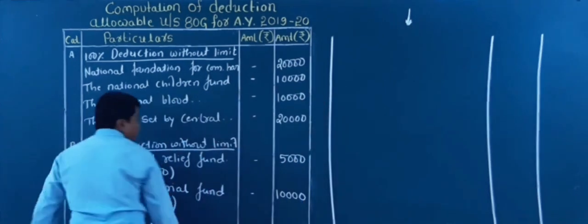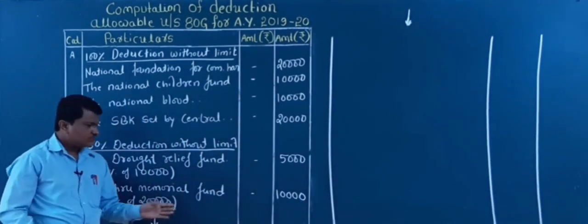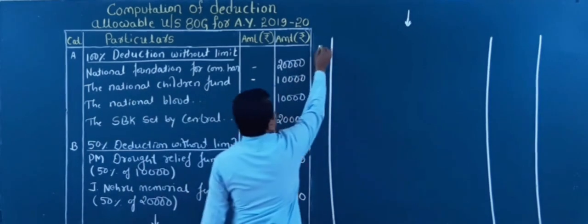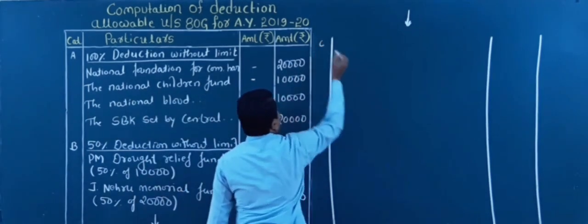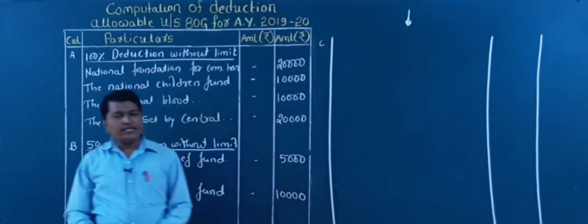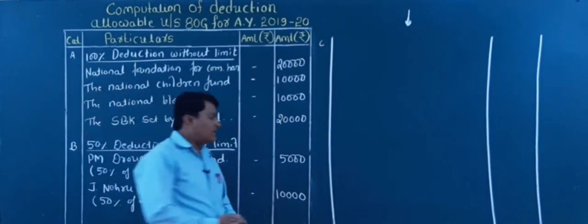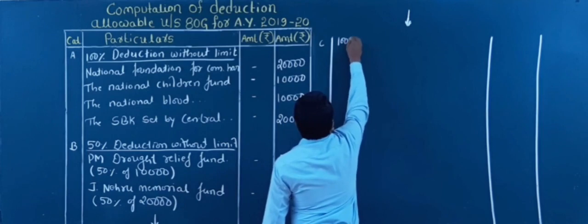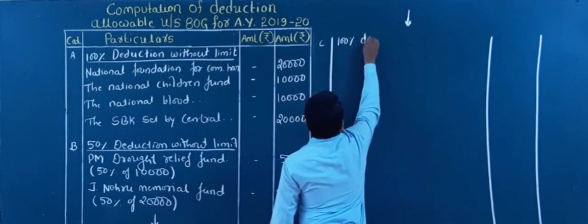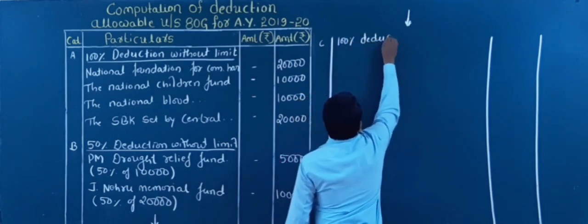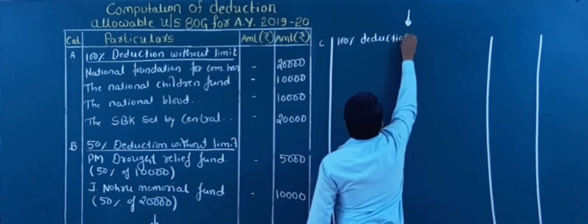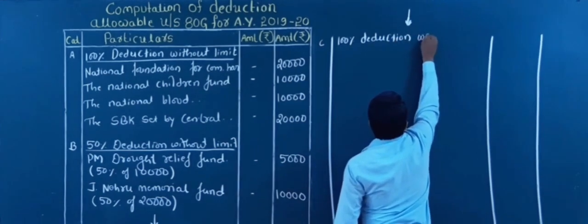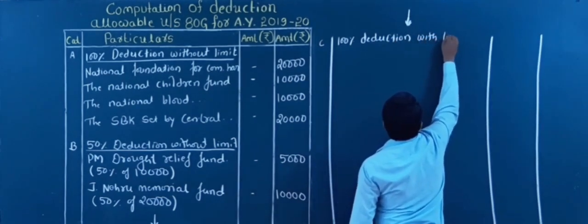So here next one, category C. So what is for category C? 100% deduction with limit.